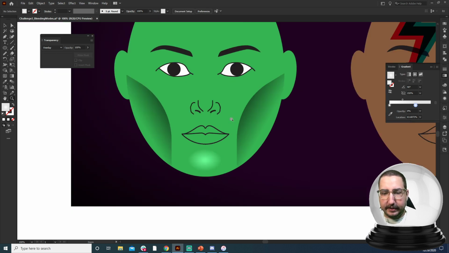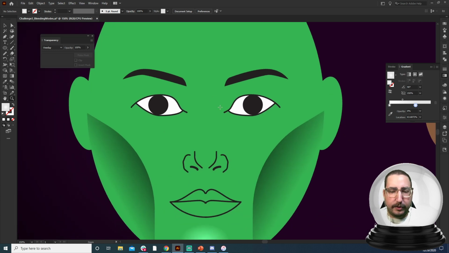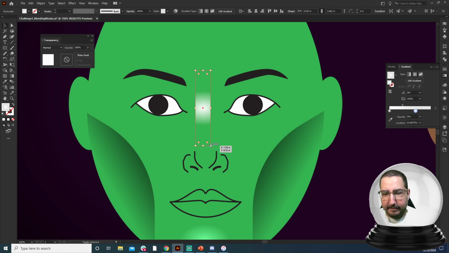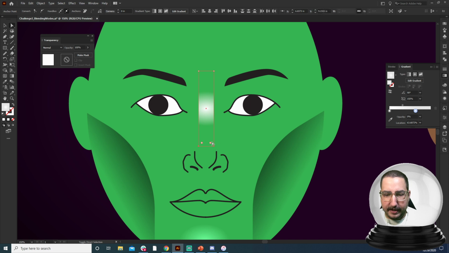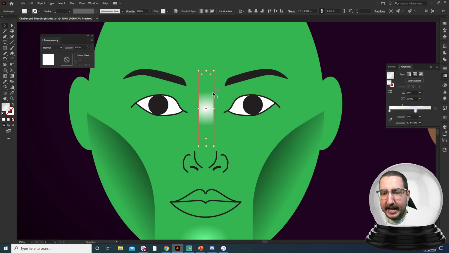So we did that, and let's do the nose contour as well. And from here, all we're going to do is, again, do a nice little bridge of the nose. We're going to round this out at the bottom, and then we will again do a gradient. Now I'm going to show you another way to do this, and that is to use the screen blending mode.